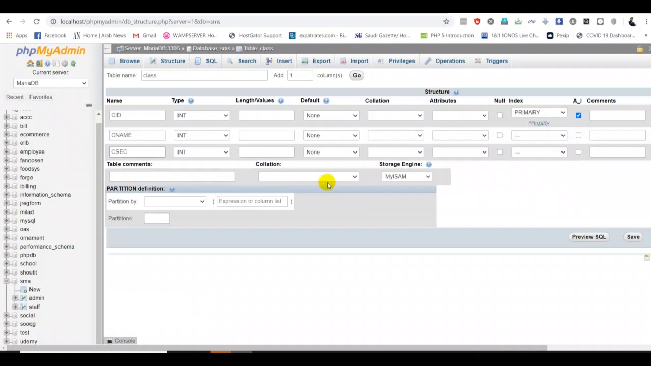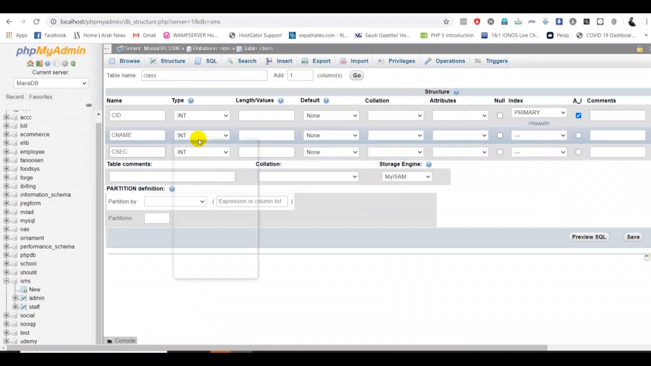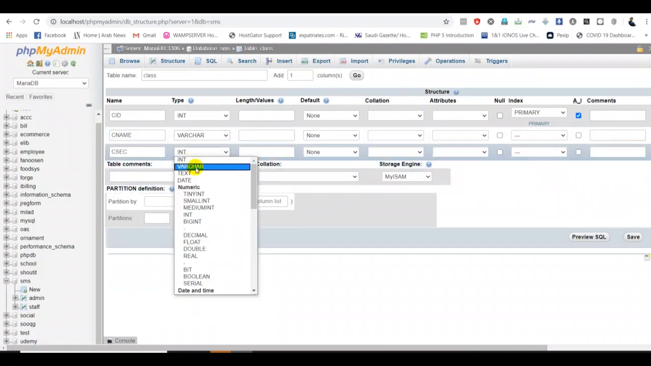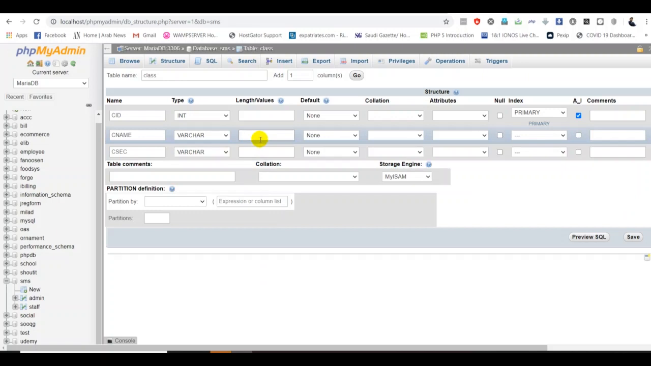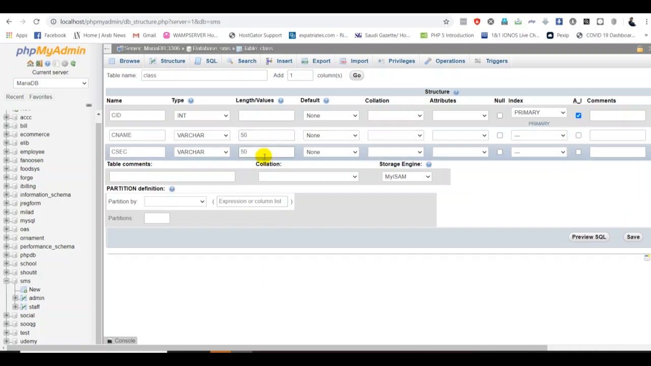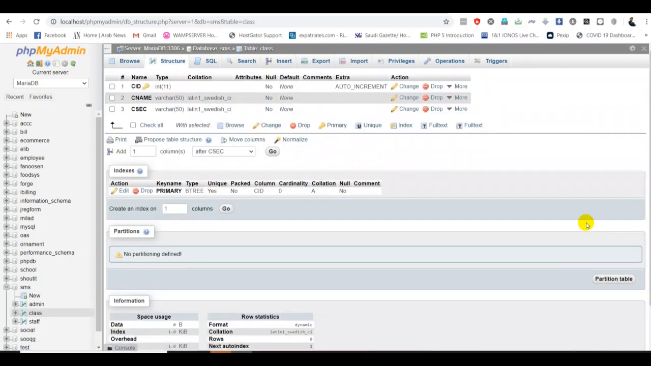Here we have to put some changes: class name varchar and class section varchar. You can put anything, 50 is fine. But CID should be auto increment. Then click save. Now we have created the table for our class section, so we can add this table into our pages.